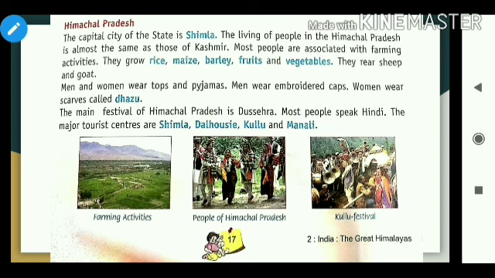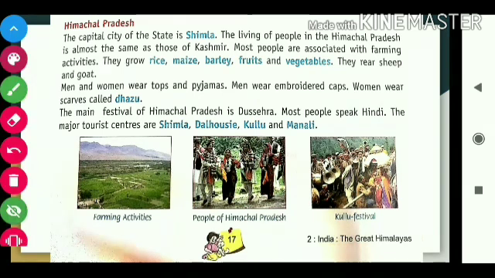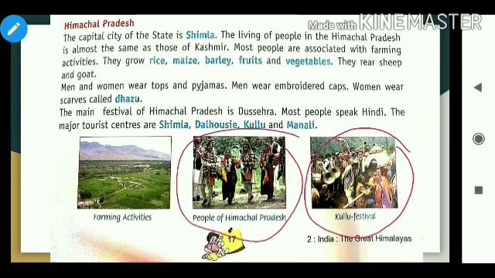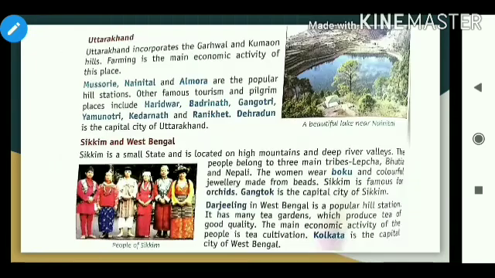The main festival of Himachal Pradesh is Dussehra. Most people speak Hindi. The major tourist centers are Shimla, Dalhousie, Kullu and Manali. So these are the tourist centers. Look at this picture. This is the Kullu festival. They are the people of Himachal Pradesh, and this is the farming activities.